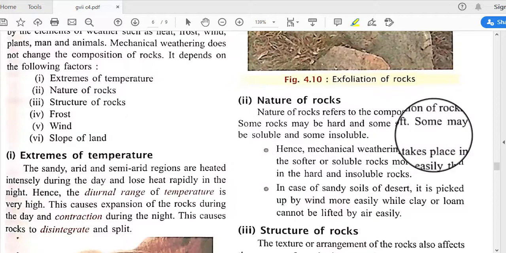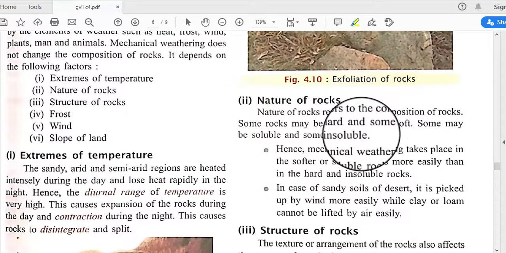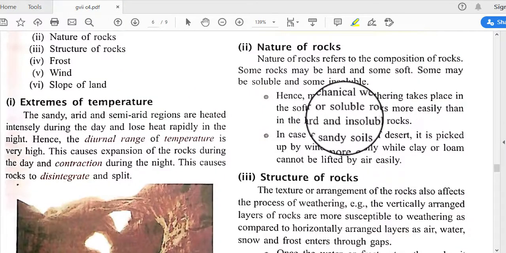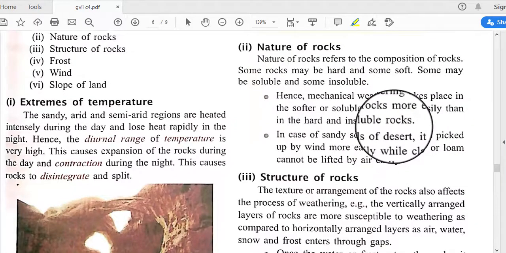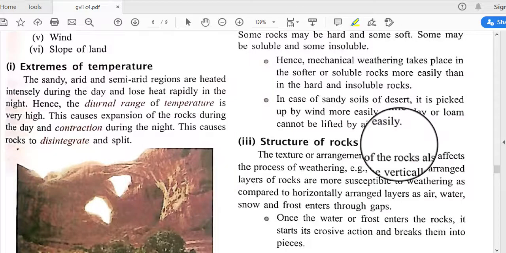Some rocks can easily dissolve in liquid, and some are insoluble in nature, and hence mechanical weathering takes place in softer or soluble rocks more easily than in hard and insoluble rocks. In the case of sandy soil of deserts, it is picked up by wind more easily, while clay or loam cannot be lifted by air easily.